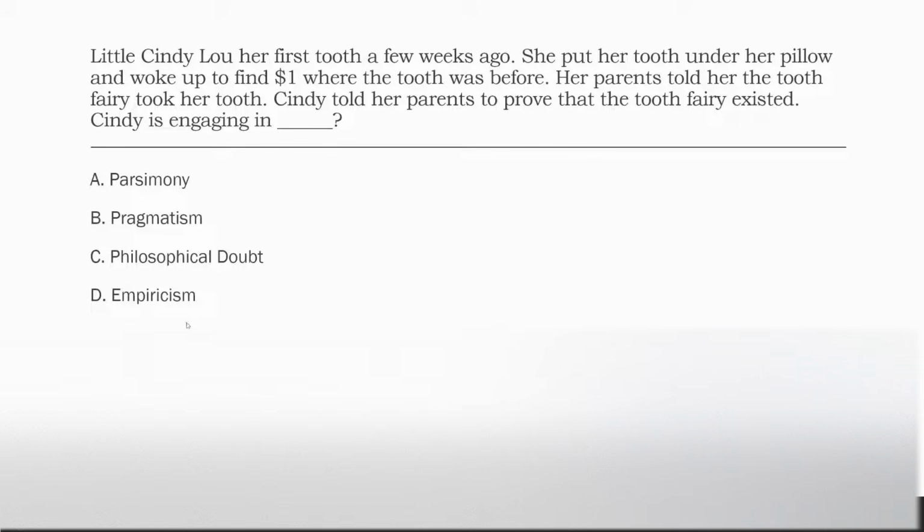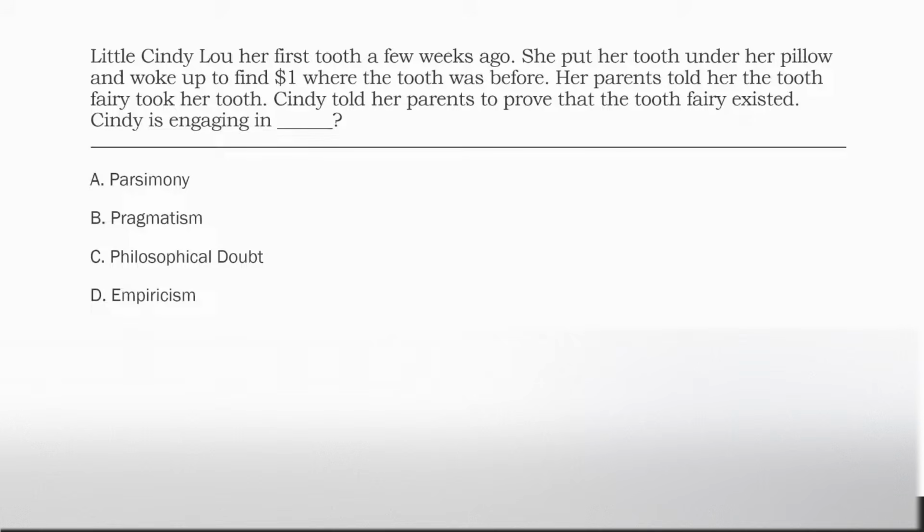Philosophical doubt leads to empiricism, right? It leads to observation. It leads to pragmatism, where we're analyzing meaningful outcomes. It leads to parsimony, where we're taking the simplest explanation. With philosophical doubt, we're simply saying, okay, I hear your reasoning, I hear your outcome, I just need to see more. I need to replicate it, or I need to do it on my own.